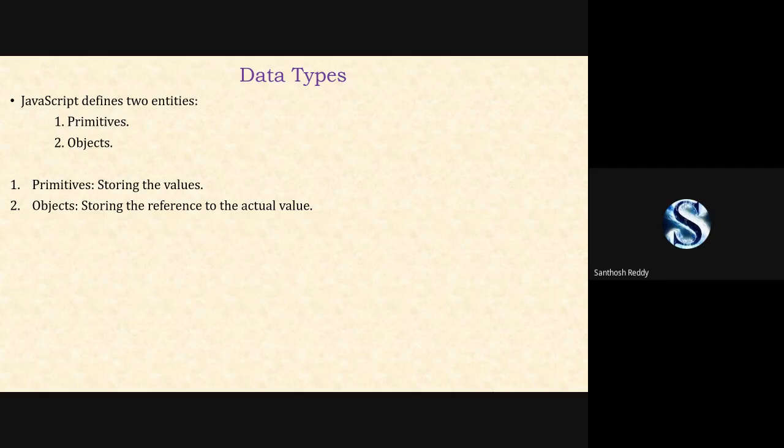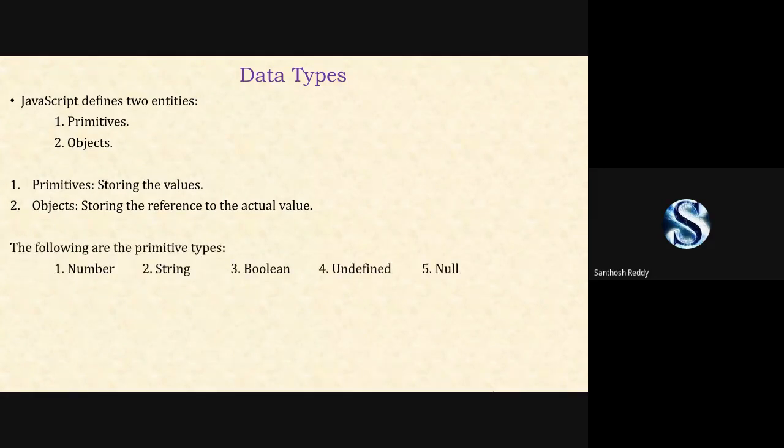For example, if you have created an object, for that memory location, if you want to store a reference value, then we use objects. Now we will see what the different data types under the primitive data type are.